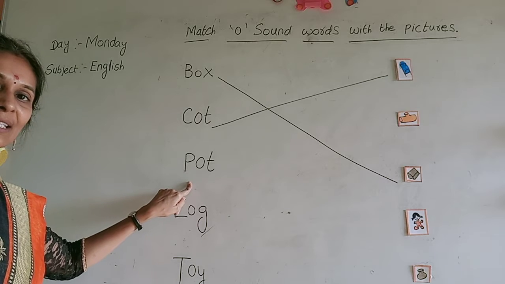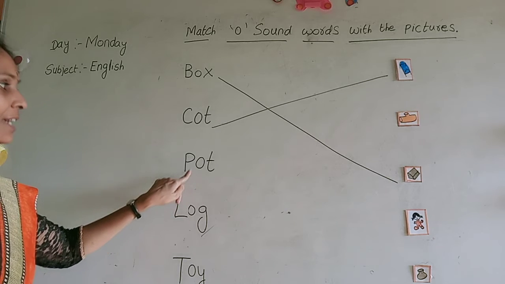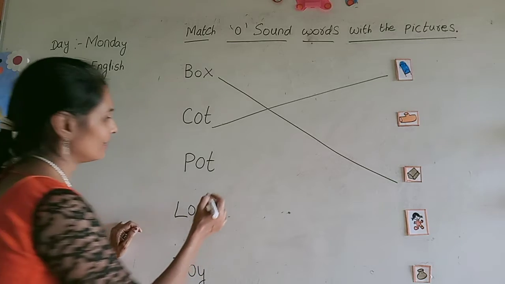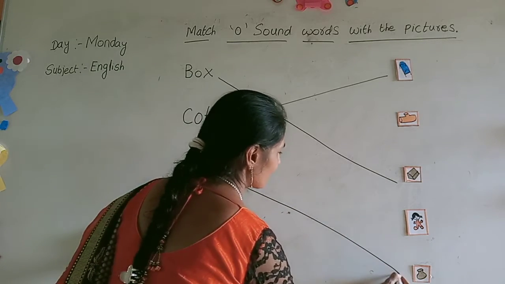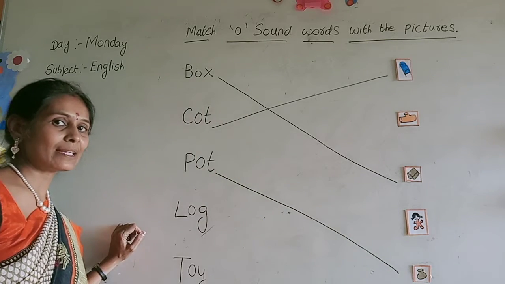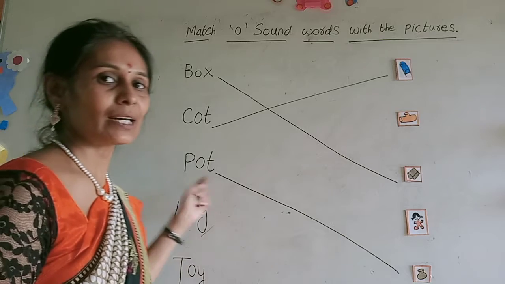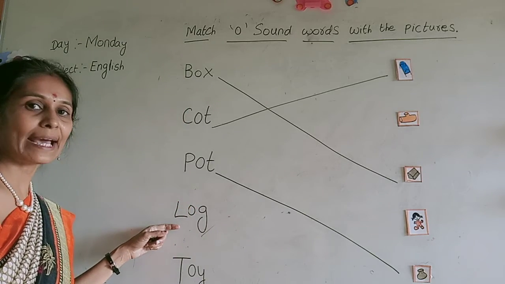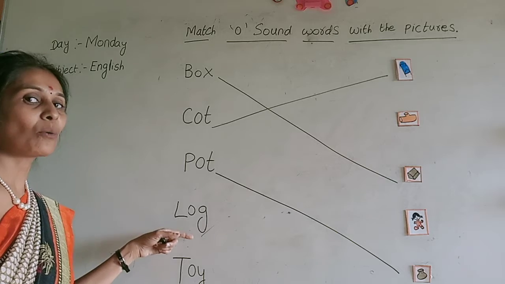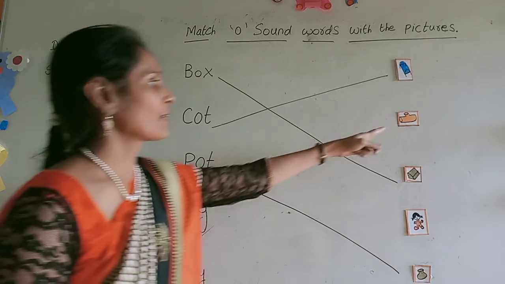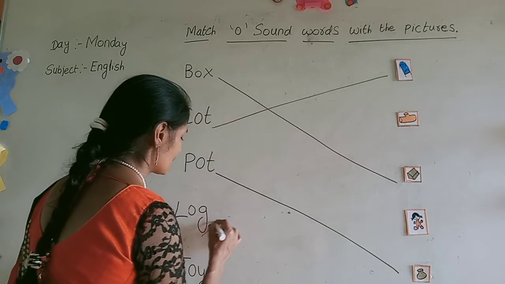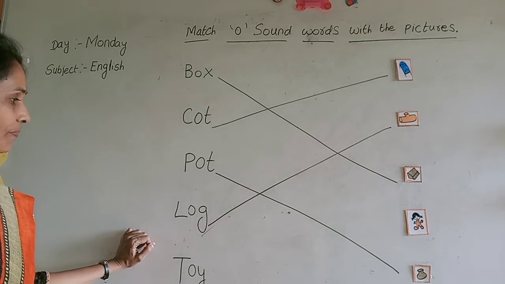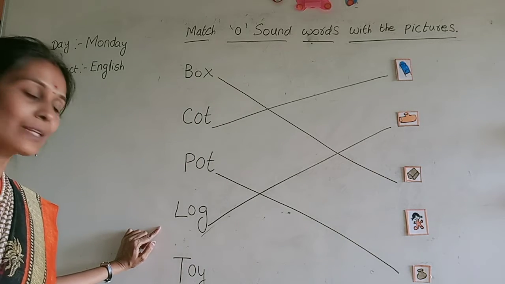Now which spelling is this? P-O-T, pot. Where is it, beta? Yes, here it is. So you have to match it along with the spelling with picture. Now log. Where is it? L-O-G, log. Yes, here it is. So we will match with log spelling with picture.